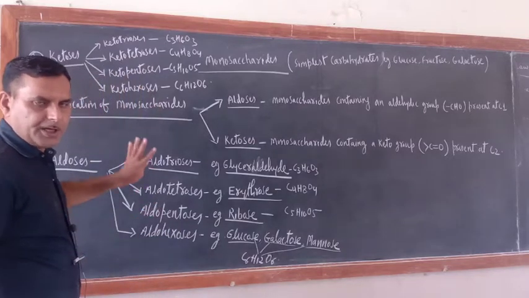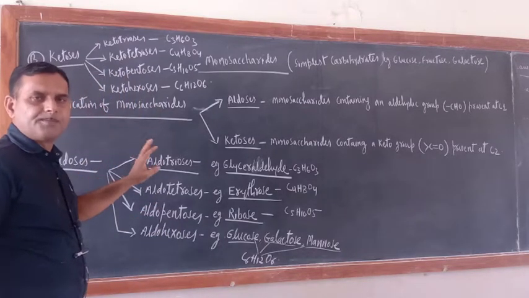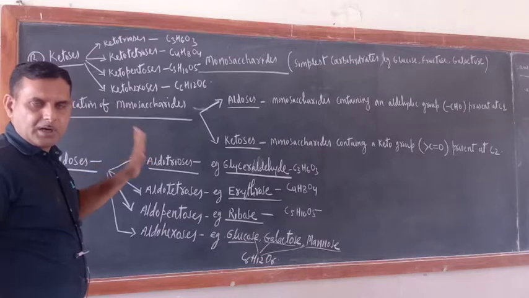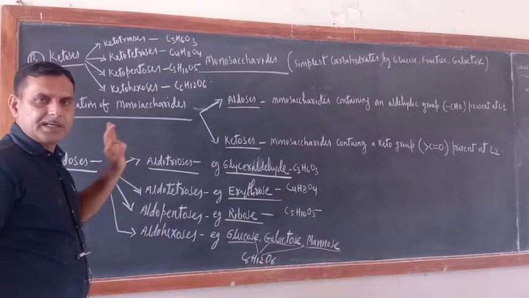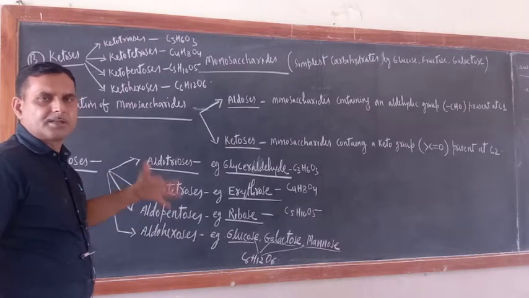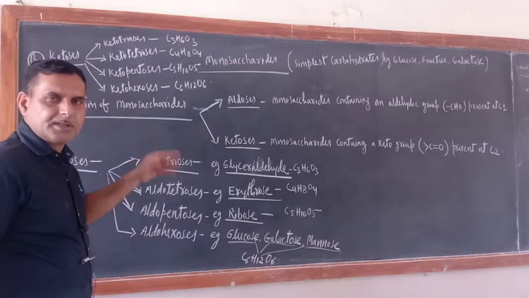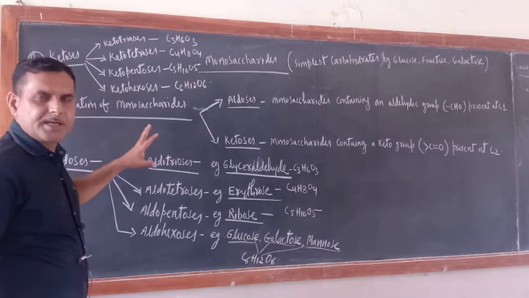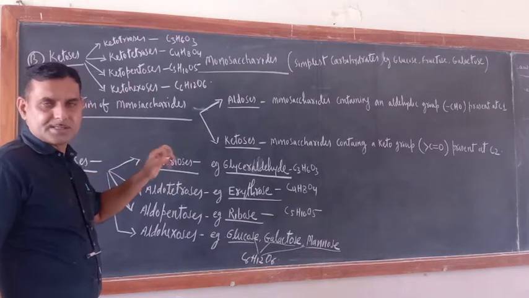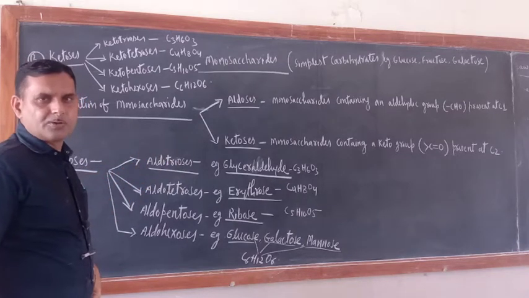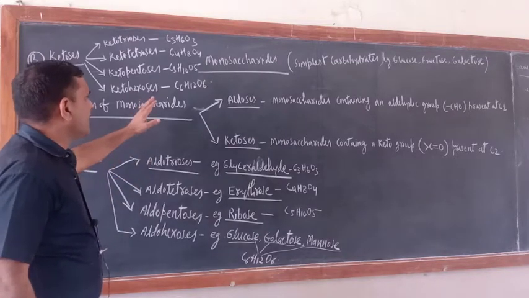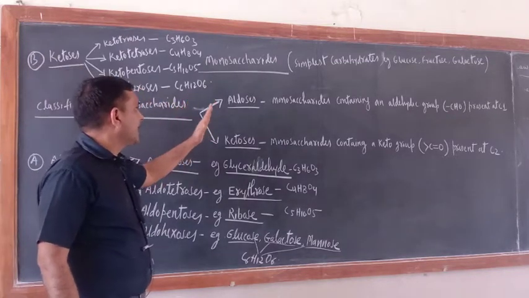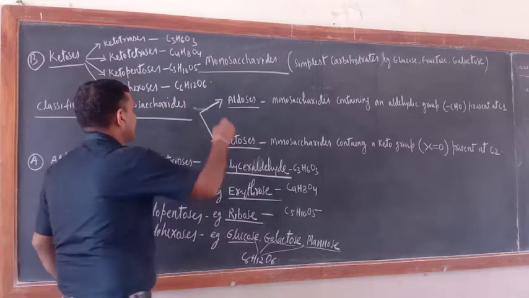Basically three: monosaccharides, oligosaccharides (under which come disaccharides, trisaccharides, and tetrasaccharides), and the third, polysaccharides. Polysaccharides are biopolymers, such as starch, glycogen, and cellulose. Today we will study monosaccharides in detail.